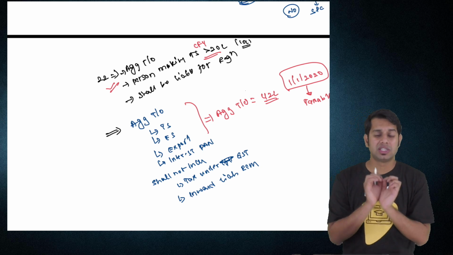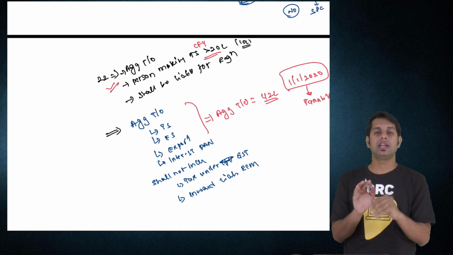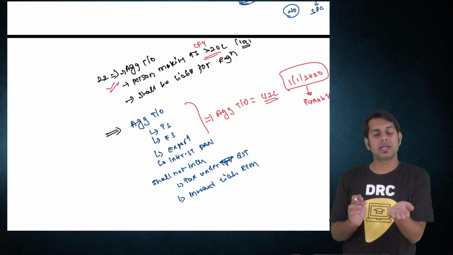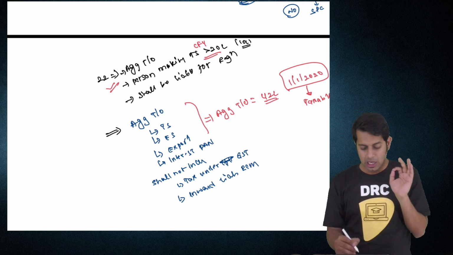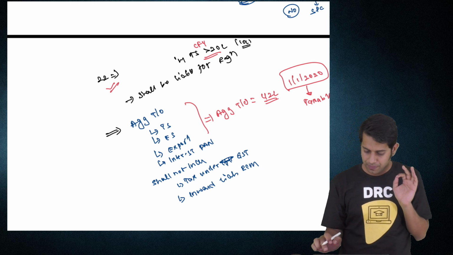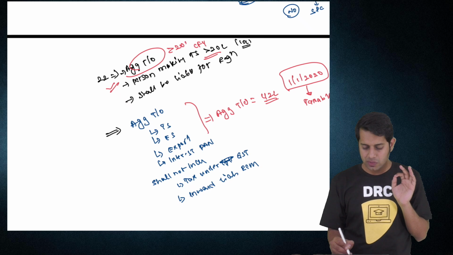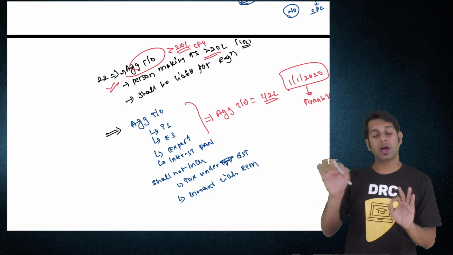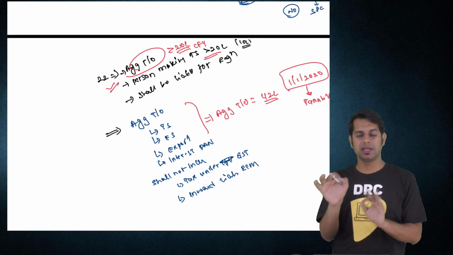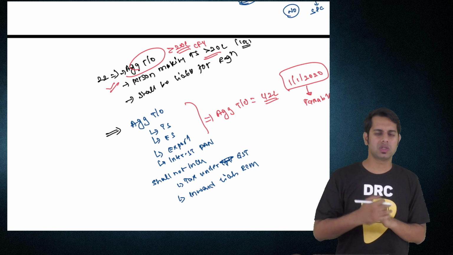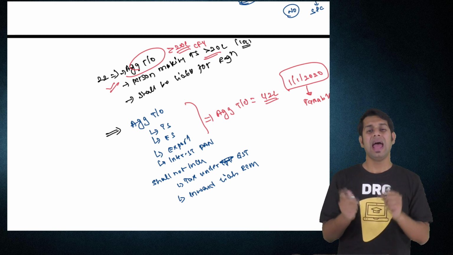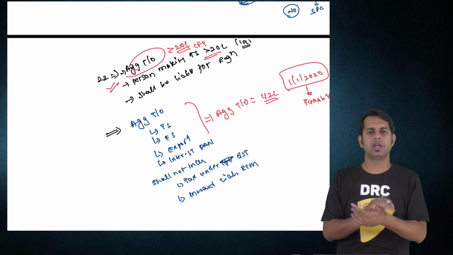Section 22 does not tell that you must be making taxable supplies of more than 20 lakhs. It says if your aggregate turnover crosses 20 lakh rupees in a financial year, it does not say aggregate turnover from taxable supplies, and if you are making taxable supply, you should take a registration.